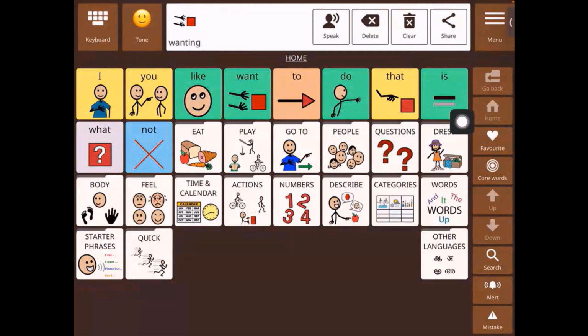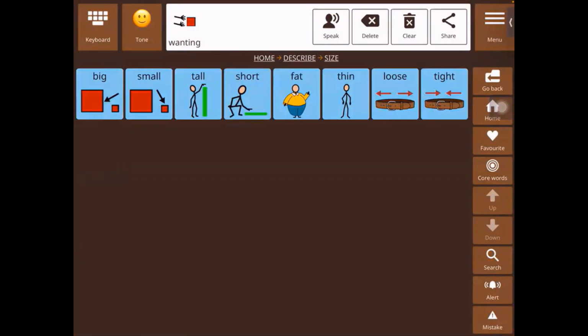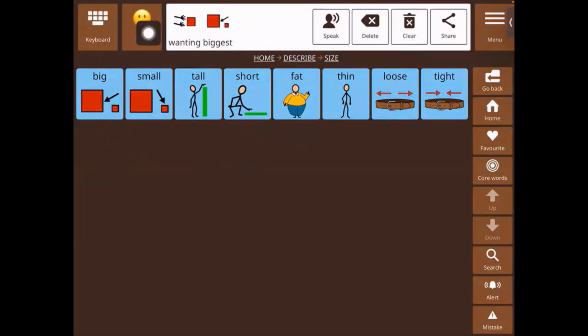Now let's say I select a describing word. So let's say size, and select the word big. Then it shows me big, bigger, and biggest. So the comparative and the superlative words, if you remember from your English grammar, right? So you're able to select all of these for an adjective.